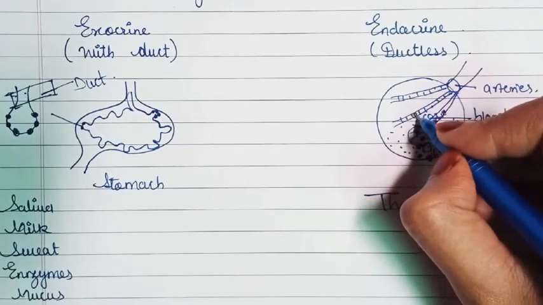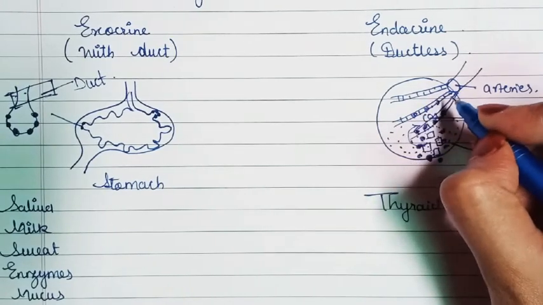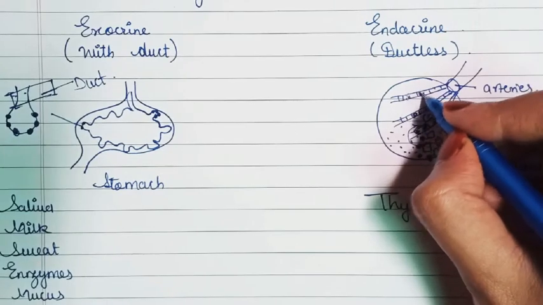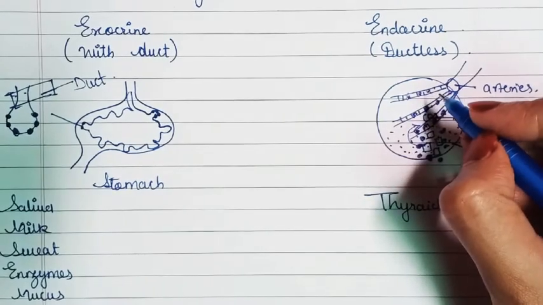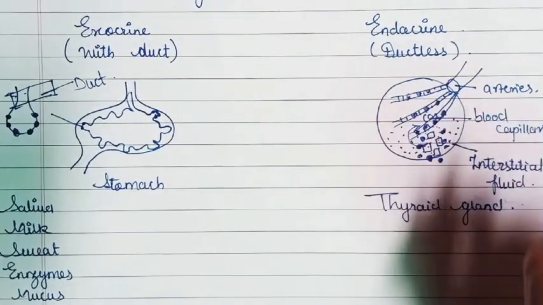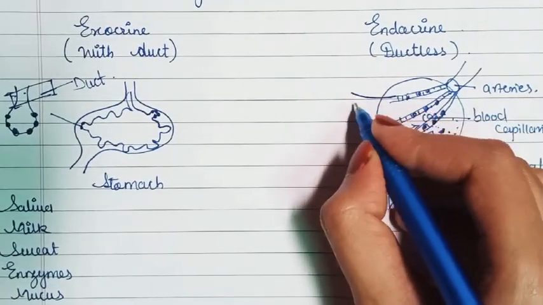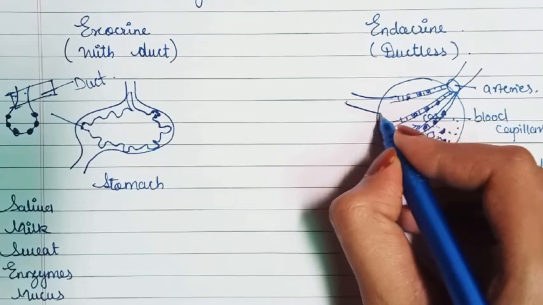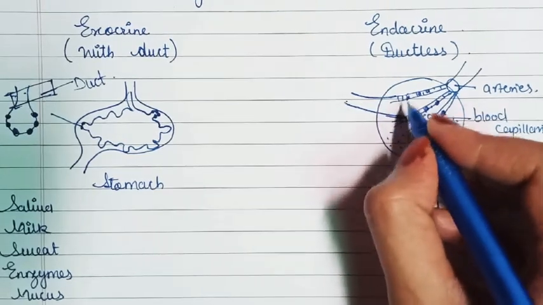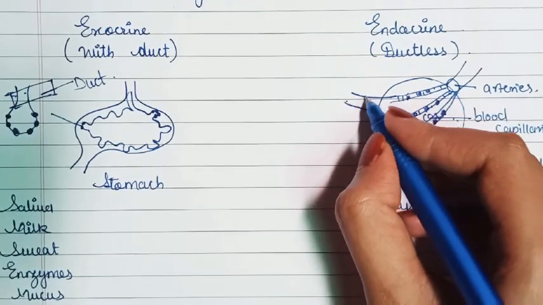Here you can see the darker part. It is nothing but the hormone secreted by the thyroid gland. They secrete the secretion into blood. Now this secretion is going to be added or mixed into a vein.